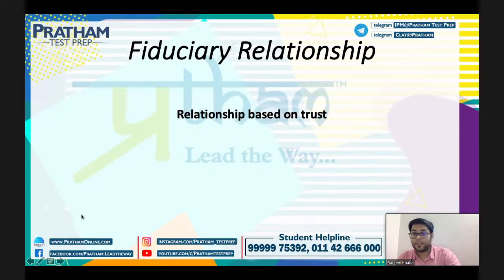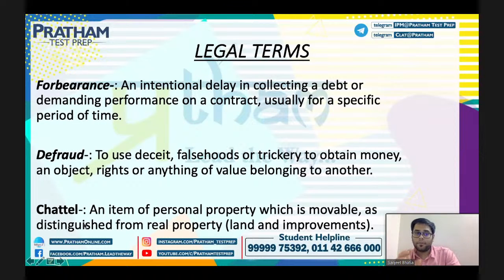Now the next term is fiduciary relationship. A doctor and patient, a lawyer and a client, all these relationships are called fiduciary relationships because they are based on the sole motive of trust itself. Now the next legal term is forbearance, an intentional delay in collection of a debt or demanding performance on a contract, usually for a specific period of time, is called forbearance, right?